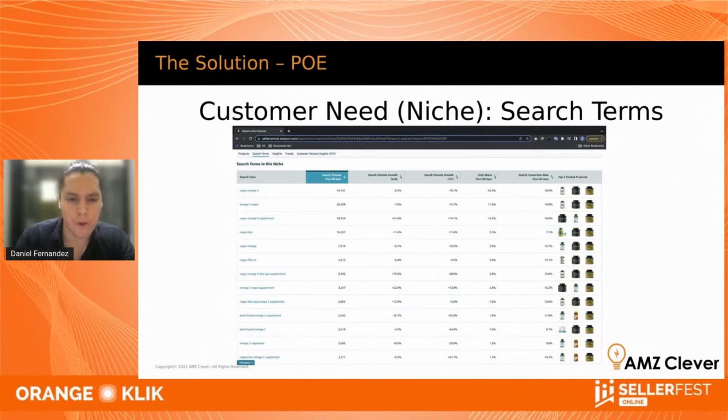You can see the fourth row is being searched about 10,000 times, and the conversion rate is significantly lower, and that could be an opportunity of a niche that you can catch right on the early stages of the hockey stick, right? If you can come up with a product that answers that intent that people have when they search that.